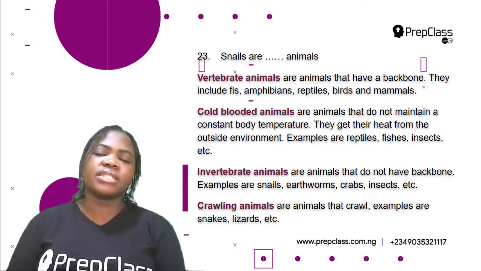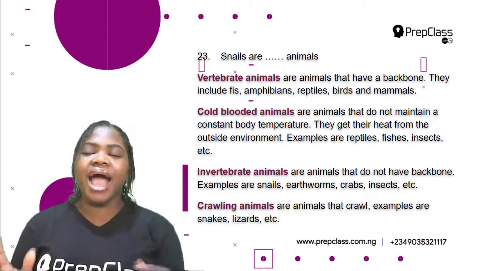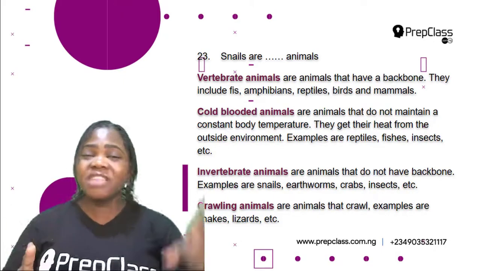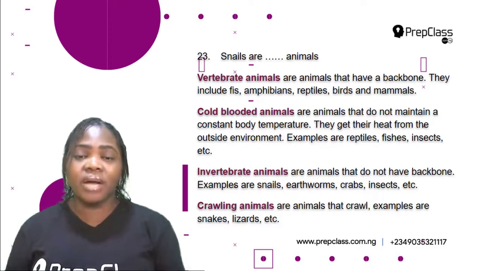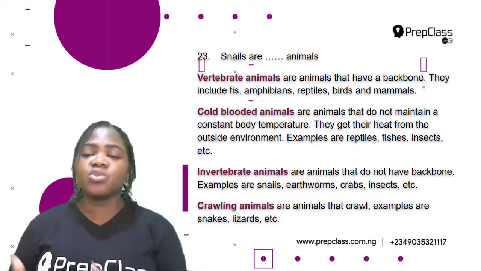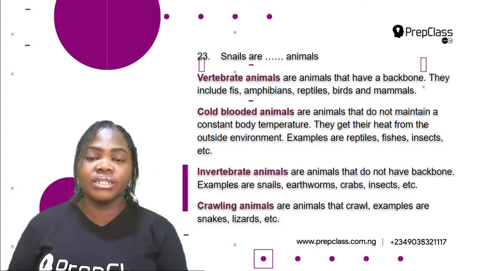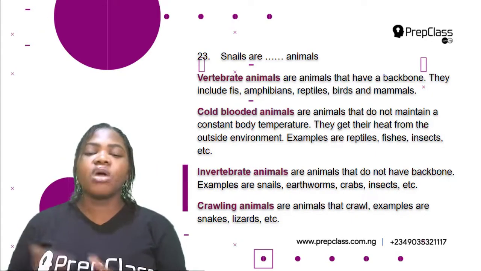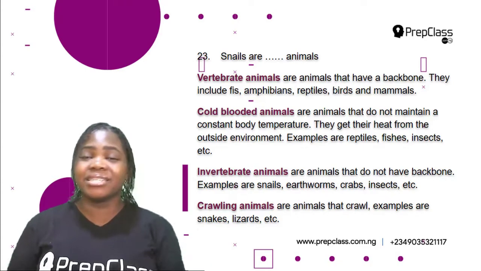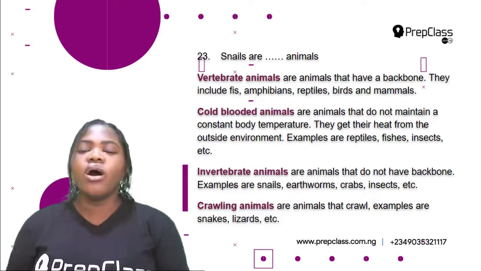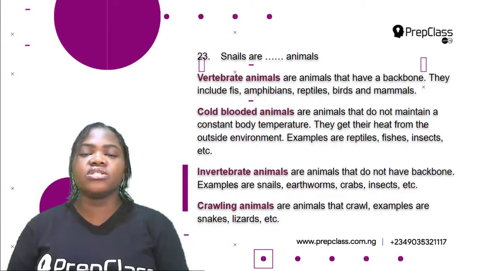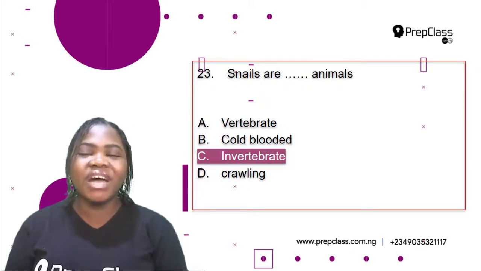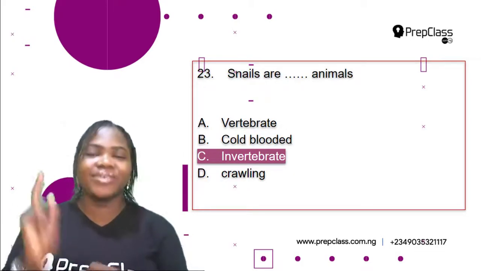What about invertebrate animals? Invertebrate animals are animals that do not have backbone. Remember, vertebrate animals have backbone. Invertebrate animals do not have backbone. Examples are snails, earthworms, crabs, insects, and so on. What about crawling animals? Crawling animals are animals that crawl. Examples are snakes, lizards, and other animals that crawl. Okay, so which category does snail fall into? Snails do not have backbone, so they are invertebrate animals. So option C is the correct option.